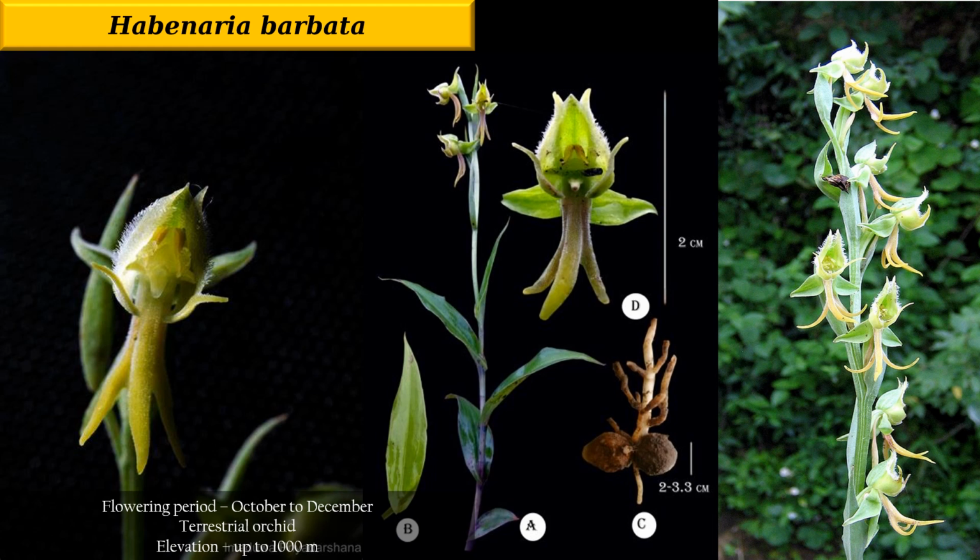You can see here the flowering period is from October to December and the elevation is up to 1000 meter. It is mainly found in Odisha, Andhra Pradesh, Karnataka, and Tamil Nadu. The picture in the middle that you are seeing, I have taken from some research papers that have a morphology differentiation and distribution in Tamil Nadu.